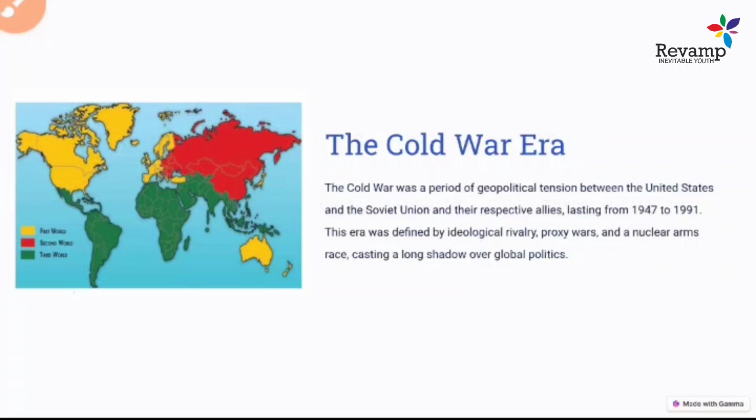First, about the timeline: when did the Cold War start? This geopolitical tension started after the Second World War and lasted from 1947 to 1991. This era is called the Cold War era. A lot of things started in this period, like ideological rivalry, proxy wars, and the nuclear arms race, and these things changed the whole political world, and a lot of global political changes started after that period.